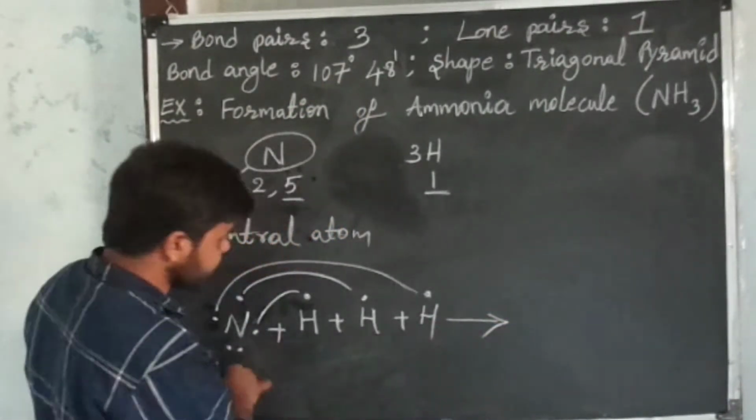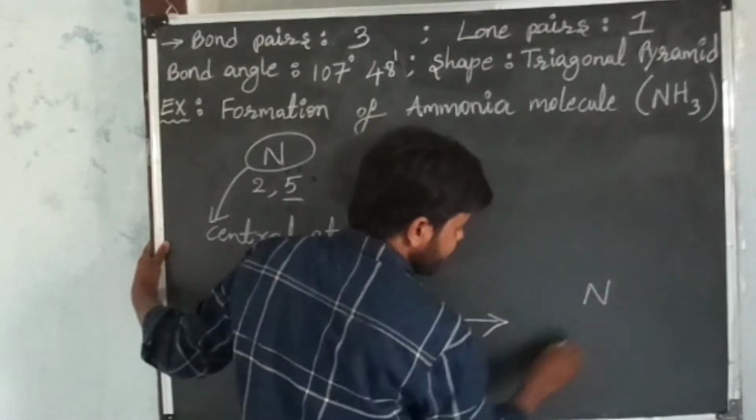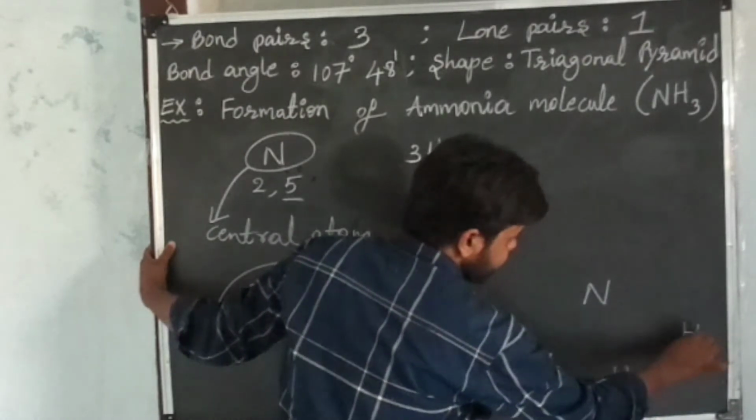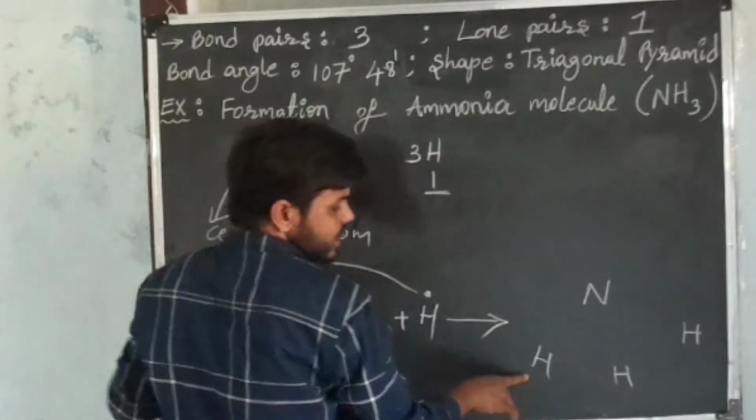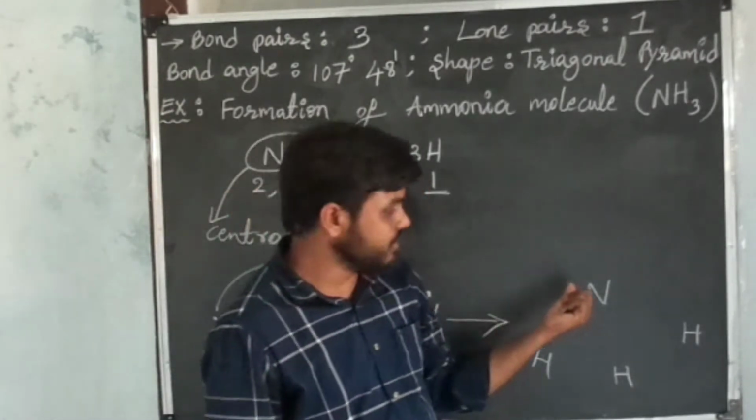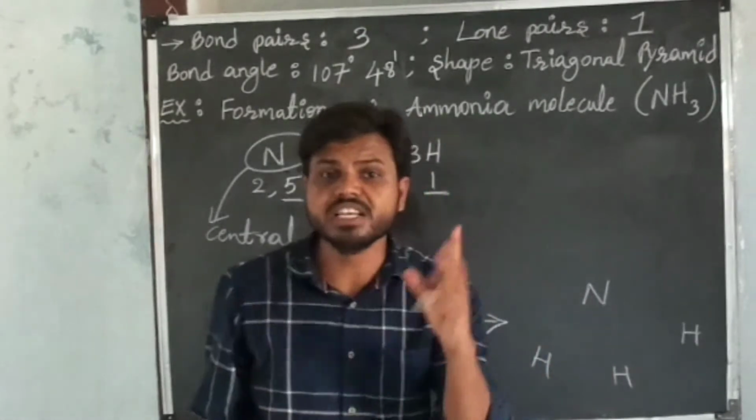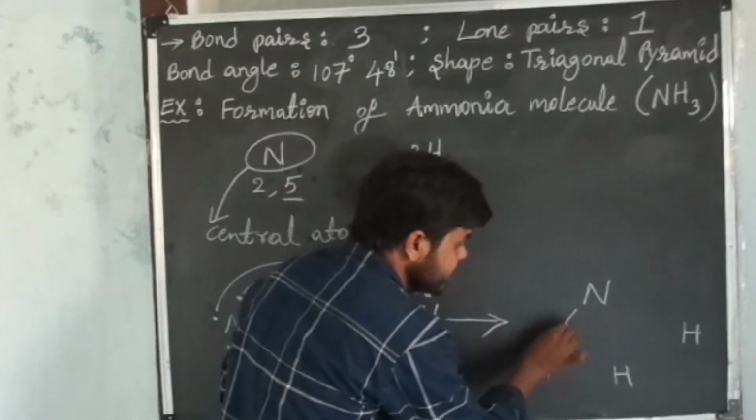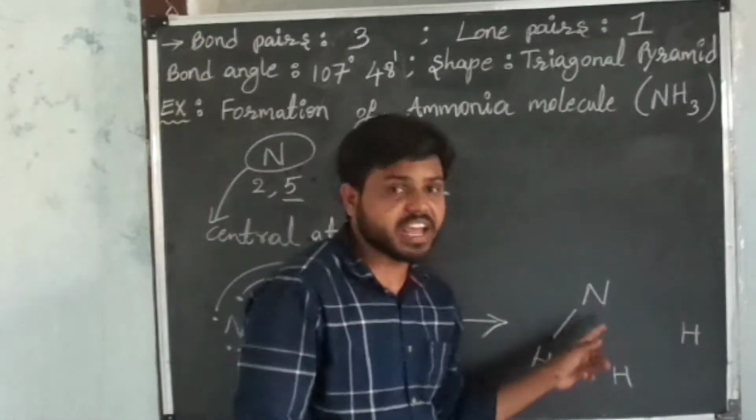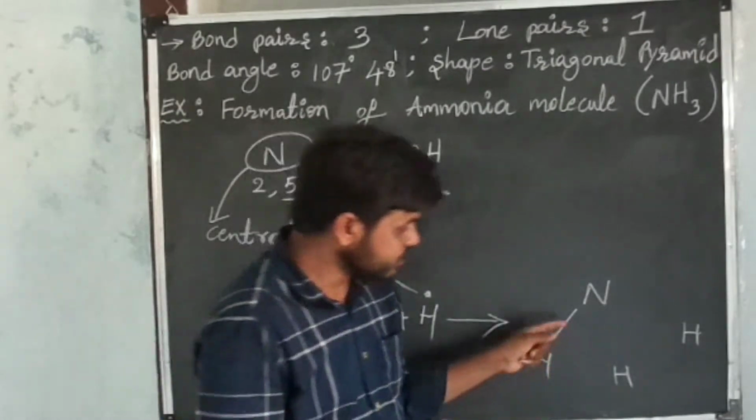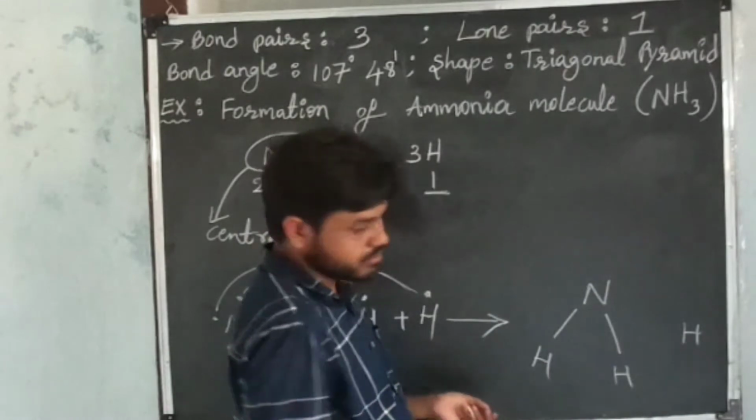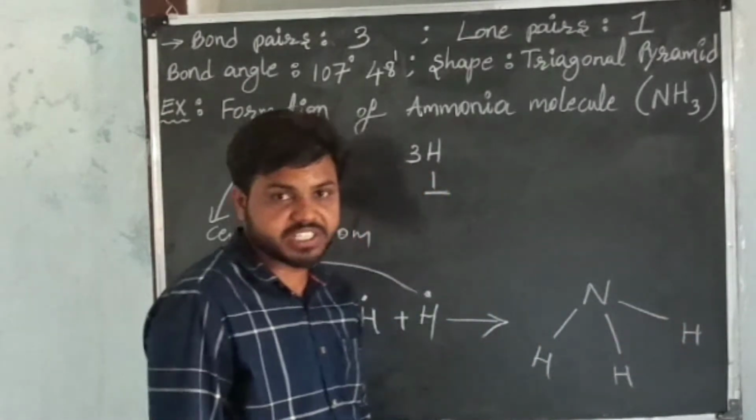In the structure we get nitrogen as the central atom. Here one hydrogen, here another hydrogen, and here another hydrogen. Between nitrogen and hydrogen, two electrons are shared. When one pair of electrons is shared between any two atoms, we can say the bond is a single covalent bond. That's why I am placing a single covalent bond symbol between nitrogen and hydrogen. Here also I am placing a single covalent bond symbol, and here also.